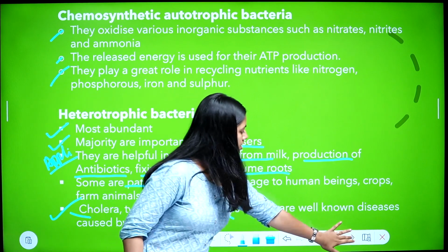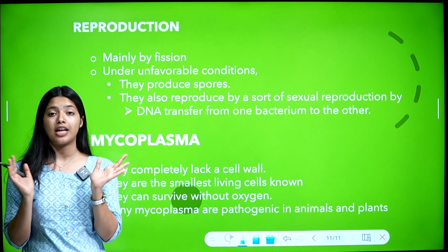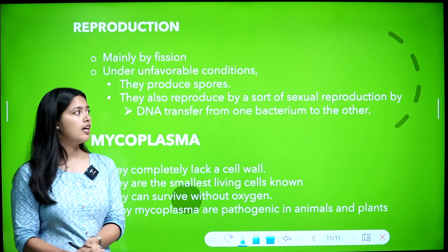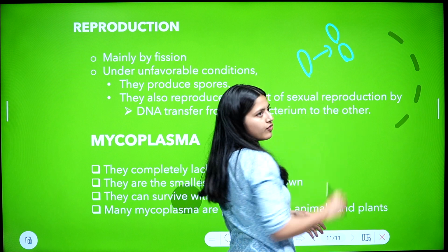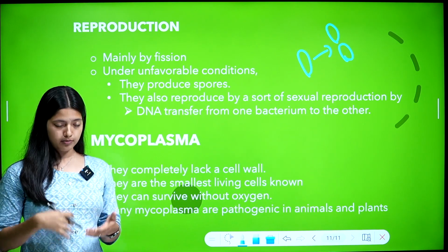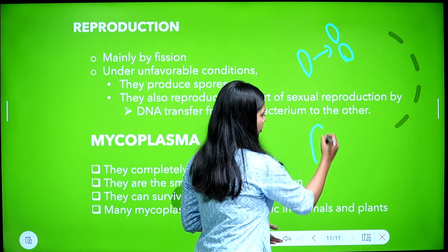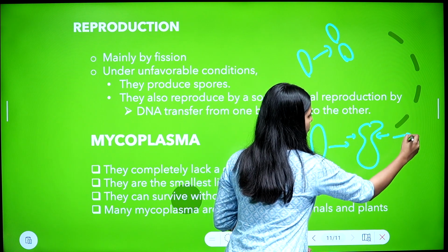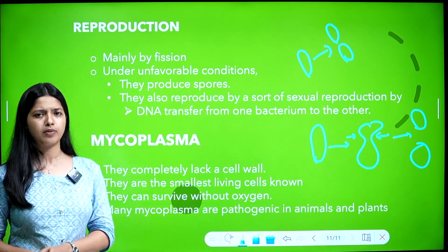Okay, so our last topic: reproduction in bacteria. How does reproduction happen in kingdom Monera? Mainly by fission. What is fission? One cell dividing into two cells or more. This is binary fission, two cells. A cell giving rise to more cells is called fission. Do you remember this image? And then it becomes two cells. Simply, one cell giving rise to more than one cell is fission.